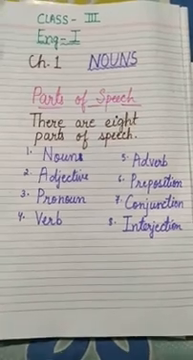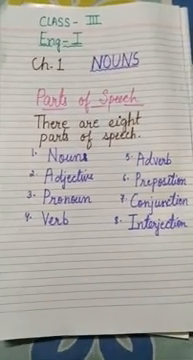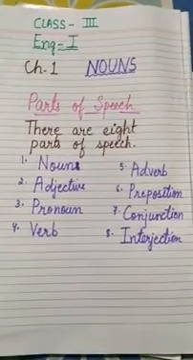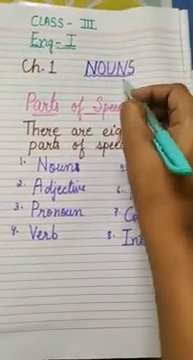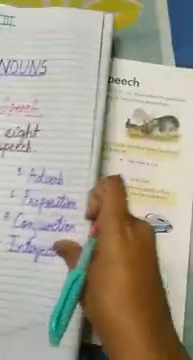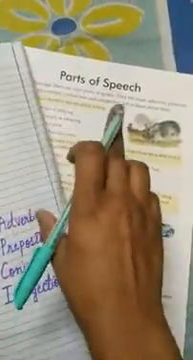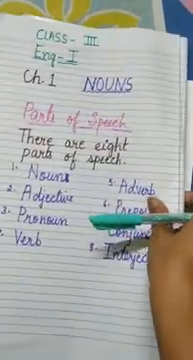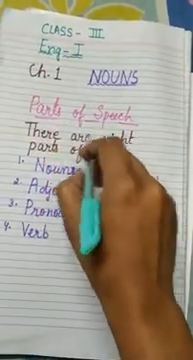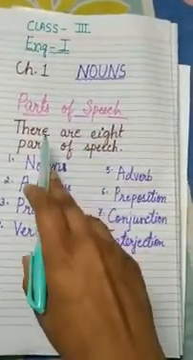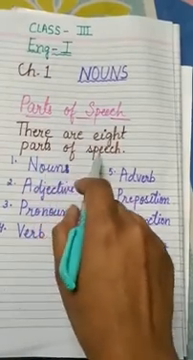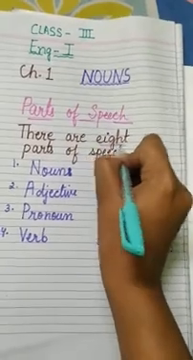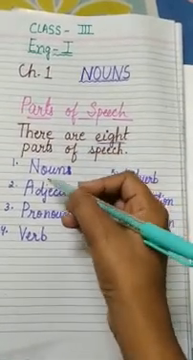So students, today we will start the first chapter, that is nouns. Before we start the chapter, there is a thing, parts of speech in your book, so we will discuss it. How many parts of speech are there? There are 8 parts of speech.